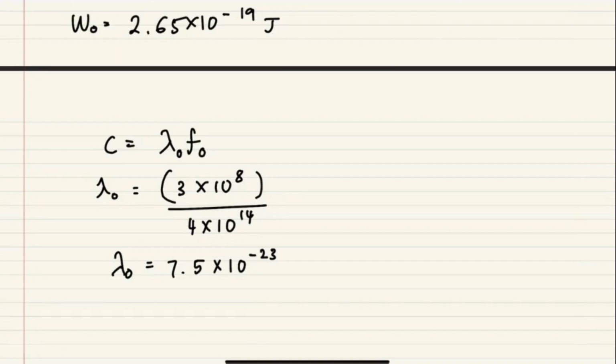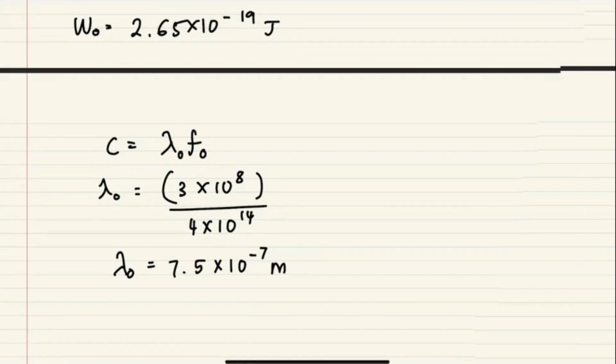Are you sure? Jadi 7, sir. Okay. Unit dia adalah in meter. So everything is in SI unit, so final answer will be in meter. Okay, this one for question B.